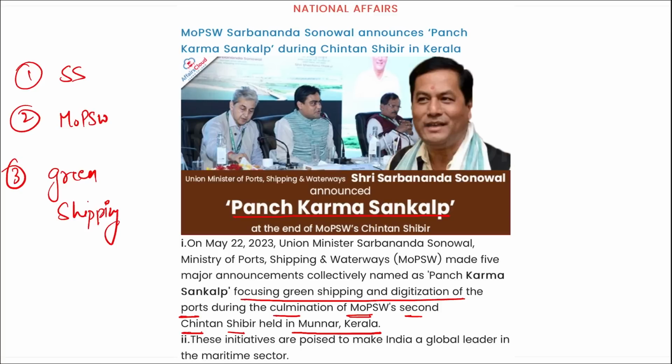So coming back, just remember this Panch Karma Sankalp is based on green shipping, that is, how can we make our shipping more sustainable so that it will not affect your environment. Correct? This is your Panch Karma Sankalp launched by Sarbananda Sonowal ji, and the ministry related to this is the Ministry of Ports, Shipping and Waterways.